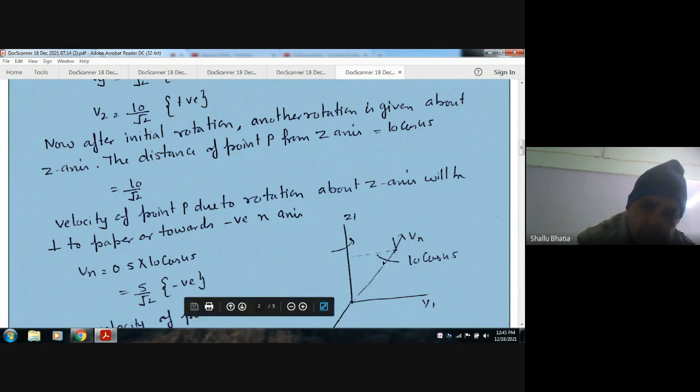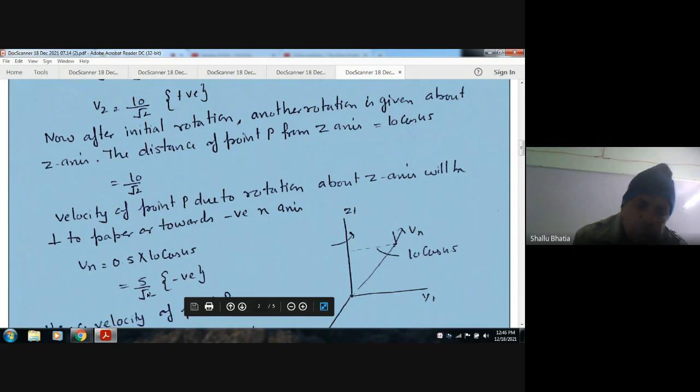But because y will remain the same and z will remain the same, that is the radius, and y is the same because it is rotating about this. When it is here it is y, when it is here it is again y. So only the x dimension will change. This will be 5 by root 2, and as x is positive in this direction, vx will be negative. So it will be minus 5 by root 2.